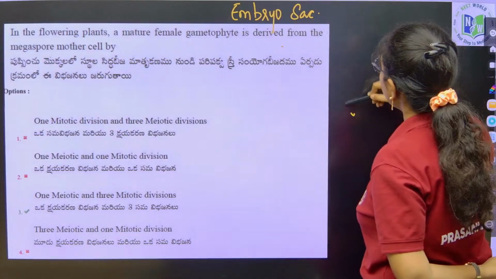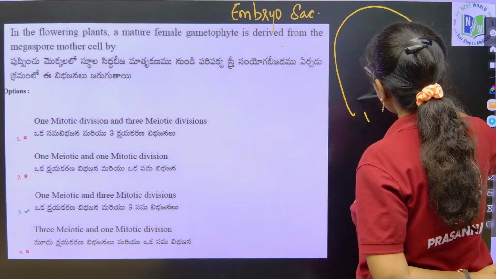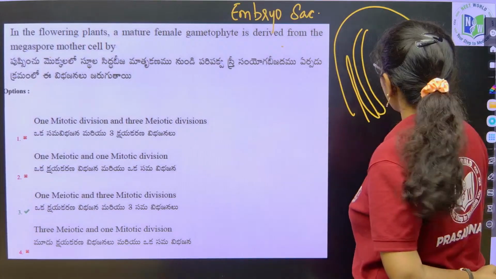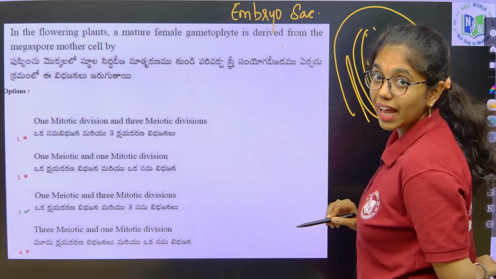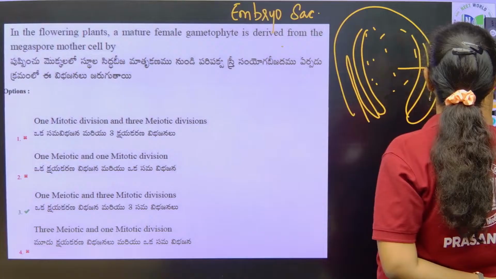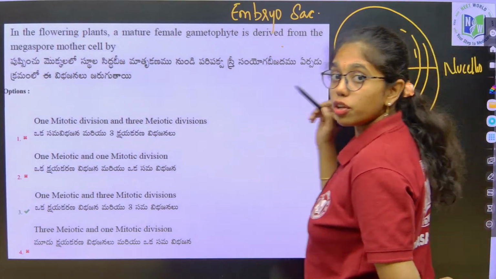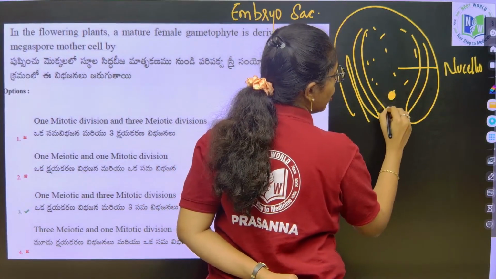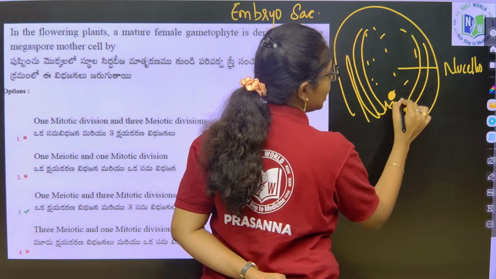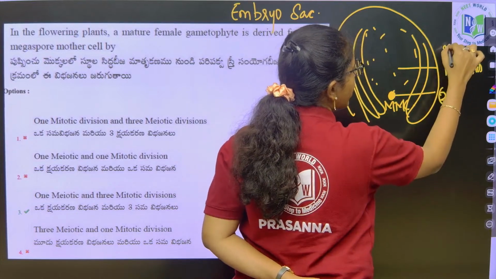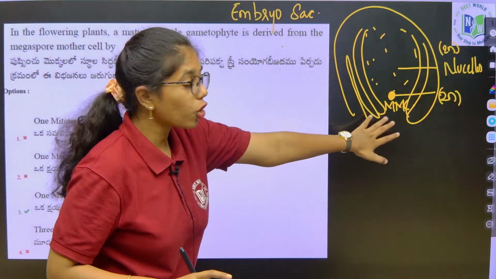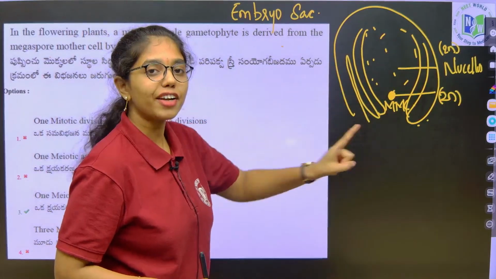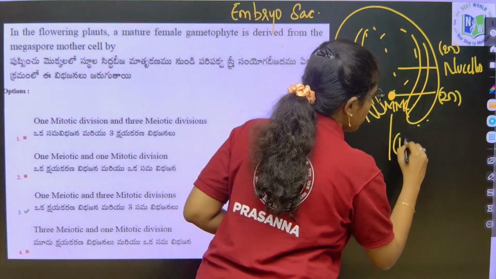If you look at the ovule structure, in the majority of flowering plants, the ovule is inverted with two integuments. Inside the ovule, the placenta will have what cells, Nana? Nucellus cells. One of the nucellus cells from the micropylar end will convert to the megaspore mother cell. This is diploid. All the nucellus cells are diploid. One of the nucellus cells from the micropylar region will differentiate into the megaspore mother cell, and this will undergo one set of meiosis,